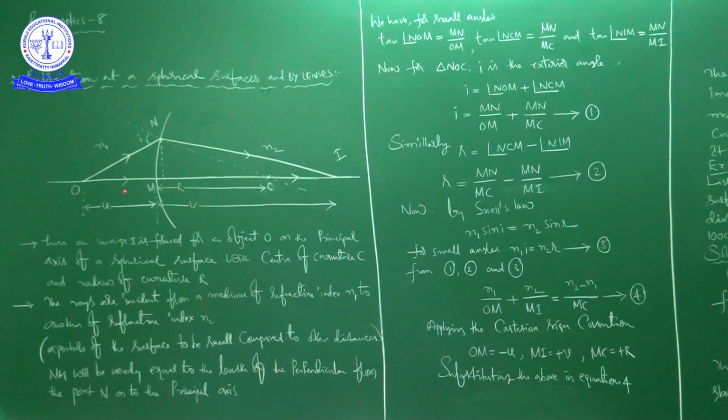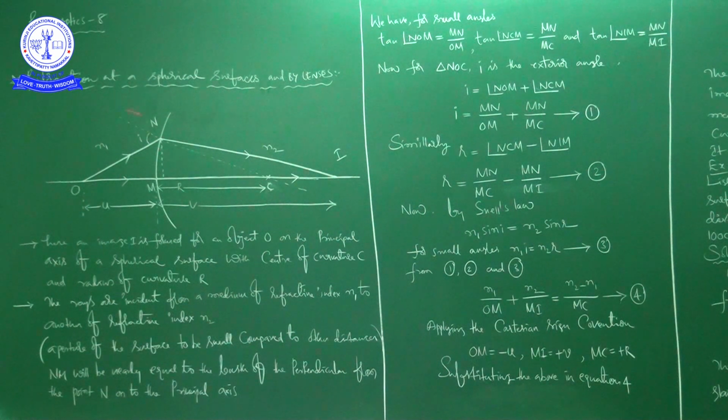This is one incident ray, this is the second incident ray. When the ray is passing through the pole, right? So here, when a ray is passing through the optic center, it is undeviated. These two rays will meet here, and the image will be formed.